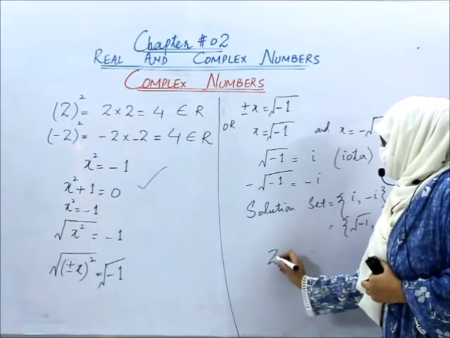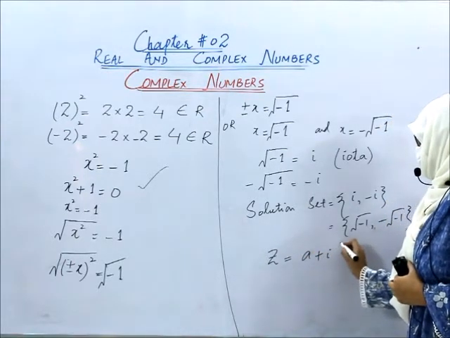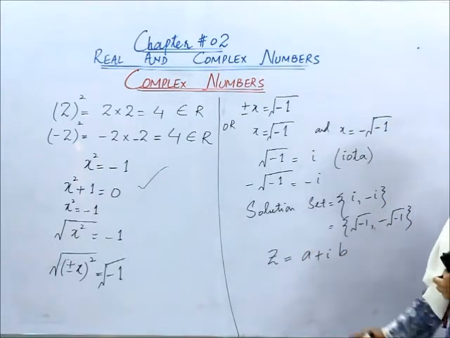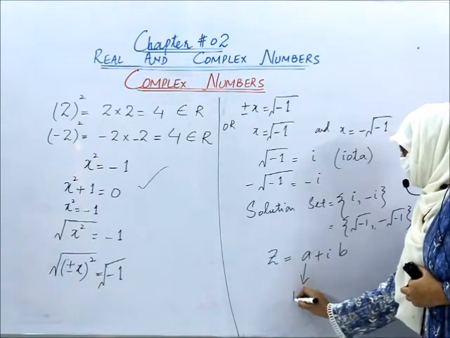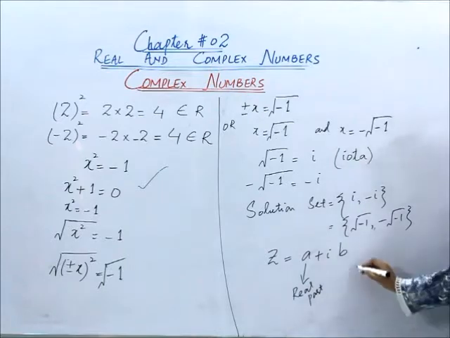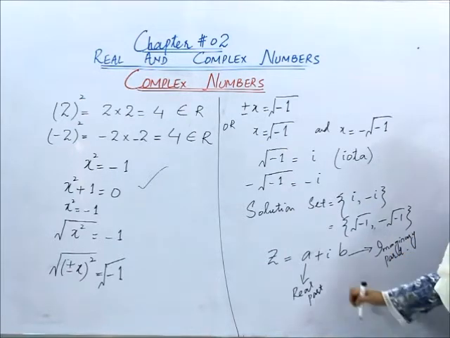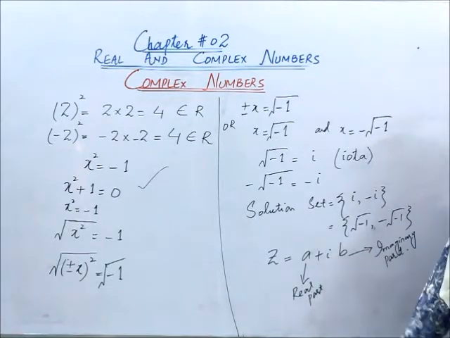A complex number, if denoted by z, could be written as a plus iota b. Here a would always be the real part of the complex number z, and b is what? Imaginary part of the complex number z. Right? So let us define the set of the complex numbers now.